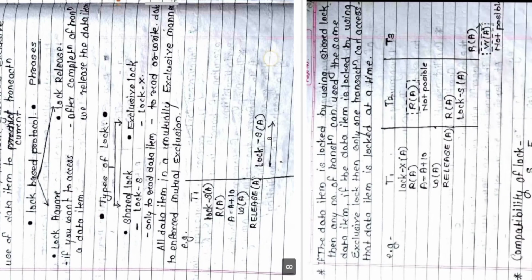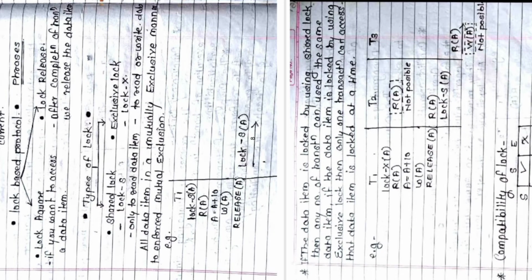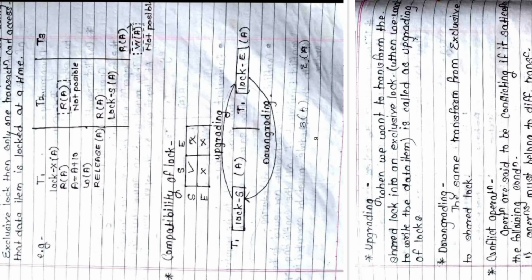Then we have two types of lock: shared lock and exclusive lock, that we have seen. After that, we have talked about the compatibility of the lock. There are two types of lock, and shared lock is compatible with only shared lock. With every other category, it is not compatible.